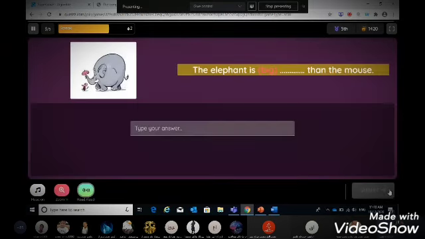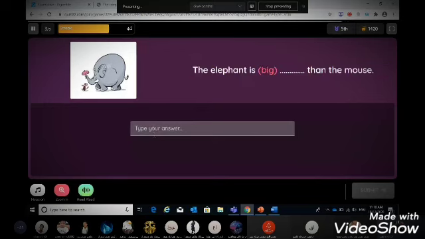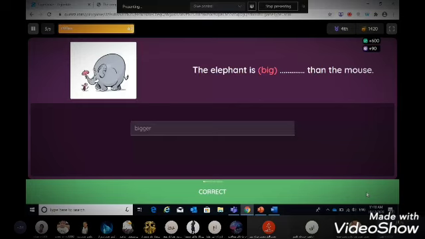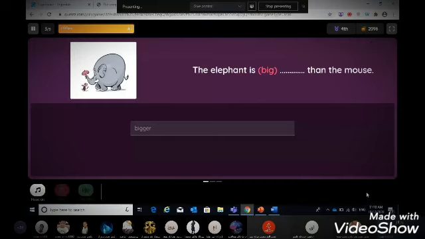Question. The elephant is big, then the mouse. So here we have to enter the correct answer. So you put the cursor here and you write the comparative form. So it is big. And be careful when there is an I before the last consonant, we double the consonant. So big with the double G, bigger. And submit. Bingo, correct answer.